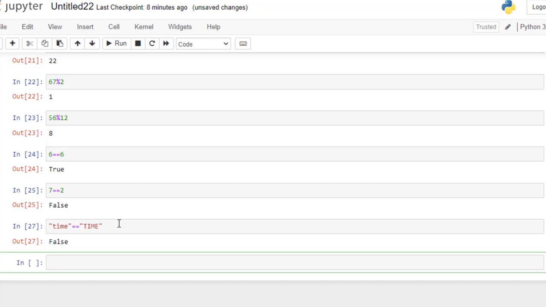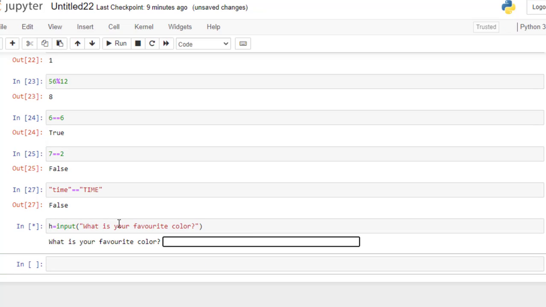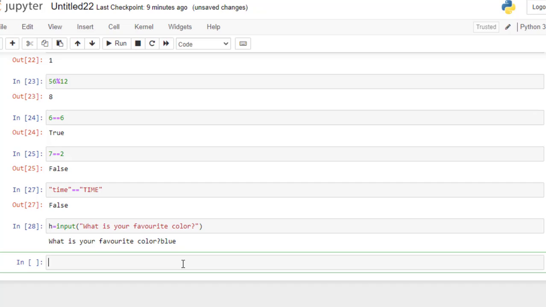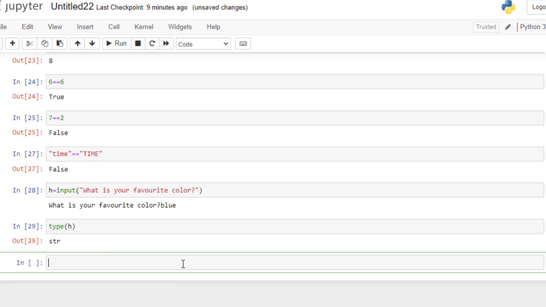Now, taking inputs from the user. Suppose you want to ask, what is your favorite color? This is the syntax for taking the input. So here I'll write blue, so my favorite color is blue. Now if you want to find out the type of this, whether it is an integer or a string, you can find out that it is a string.